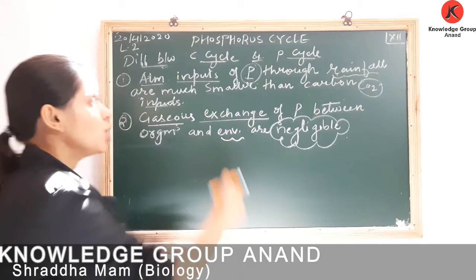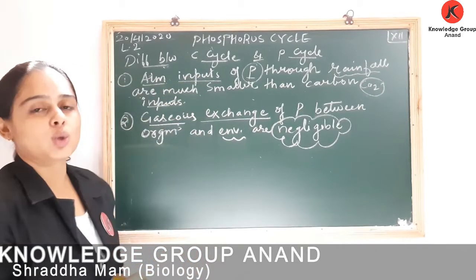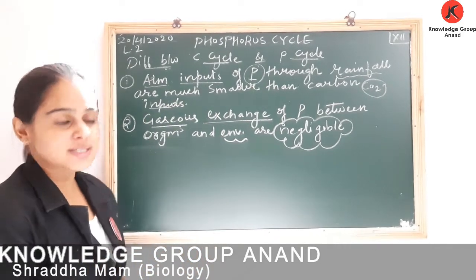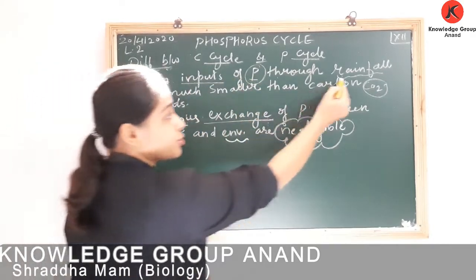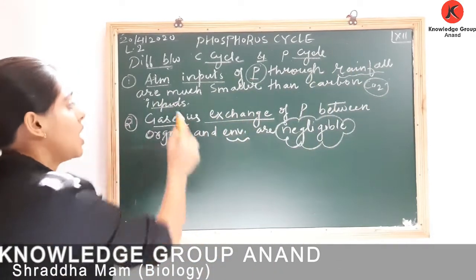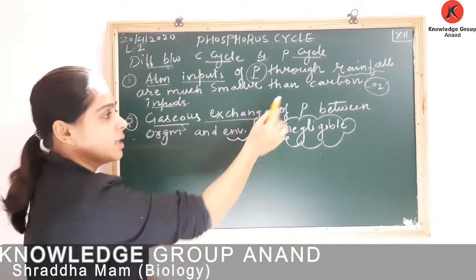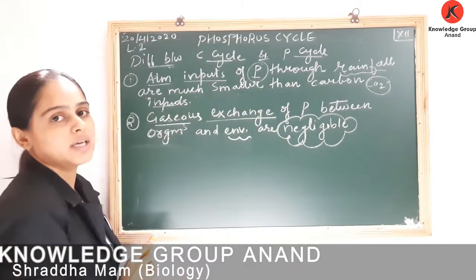Apart from this, there are two important points we have to understand. The first point says that atmospheric input of phosphorus through rainfall is much smaller than carbon inputs.